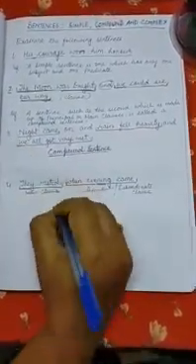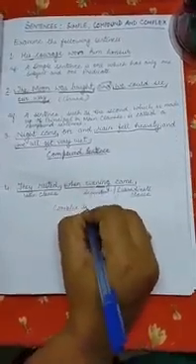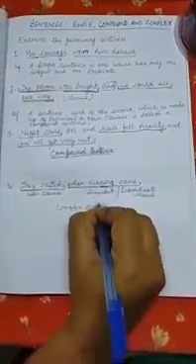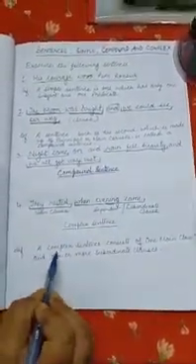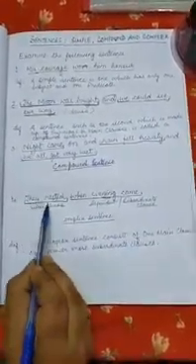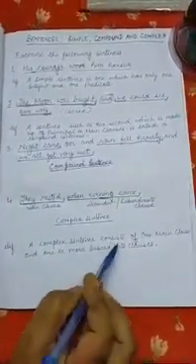So such a sentence is called a complex sentence. So how can we define a complex sentence? A complex sentence consists of one main clause and one or more subordinate clauses.